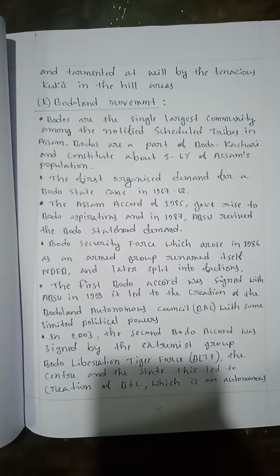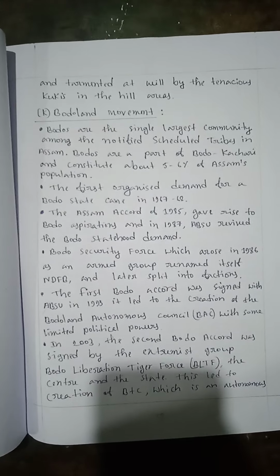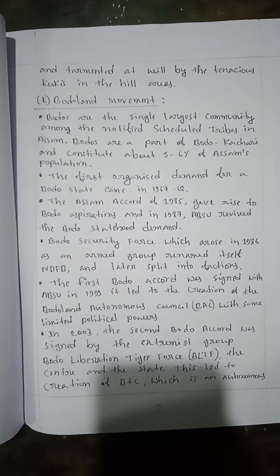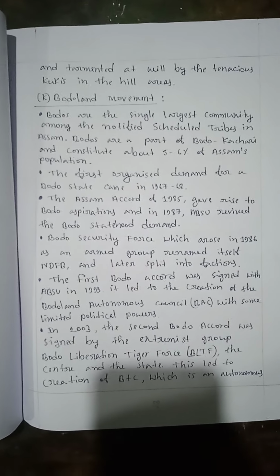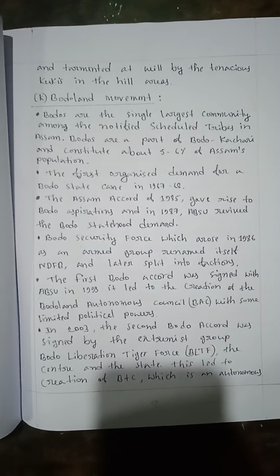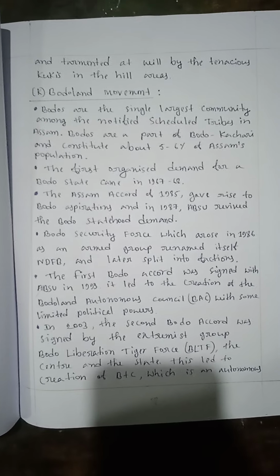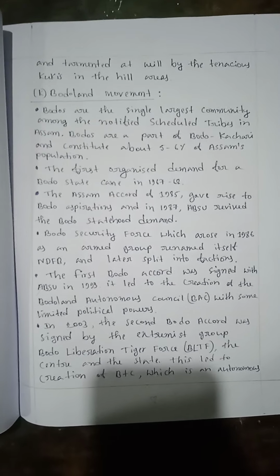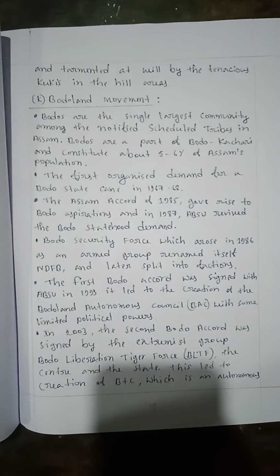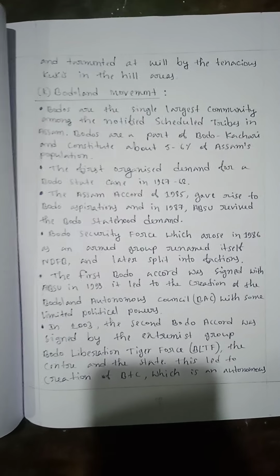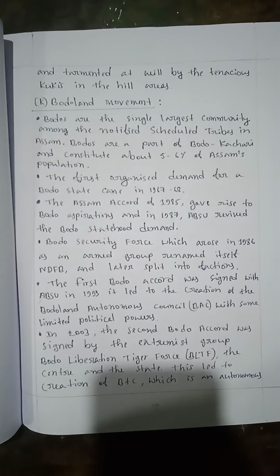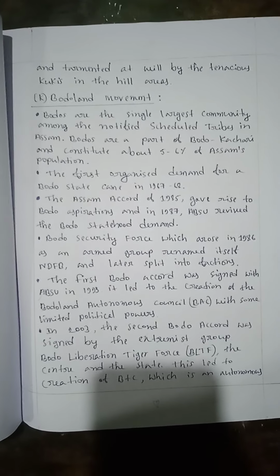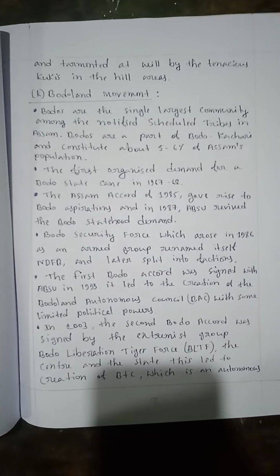The Assam Accord of 1985 gave rise to Bodo aspirations, and in 1987 ABSU revived the Bodo statehood demand. The Bodo Security Force, which arose in 1986 as an armed group, renamed itself NDFB and later split into factions.